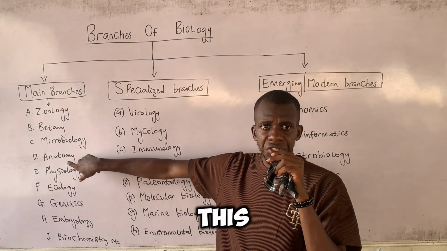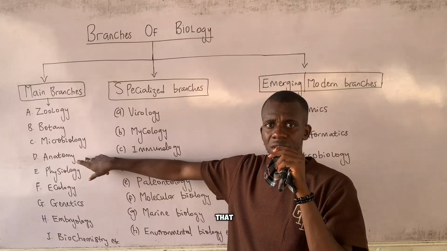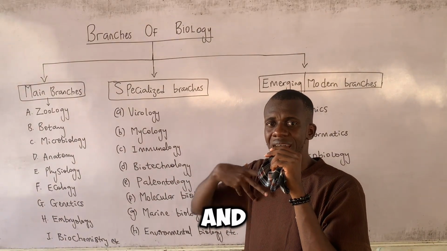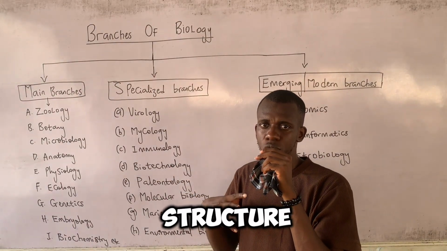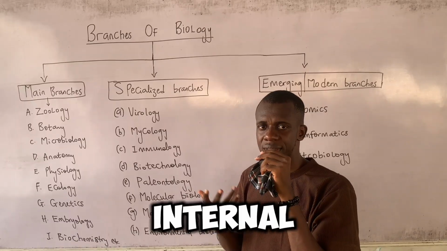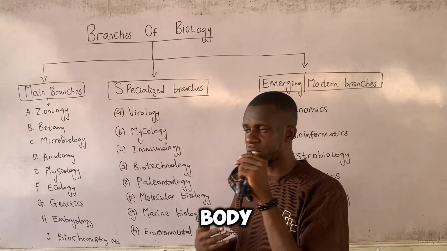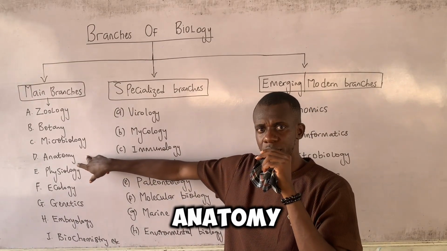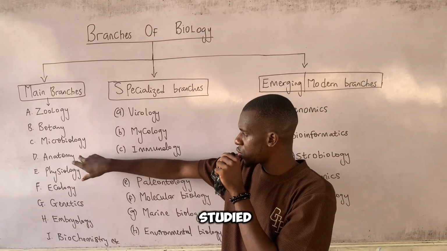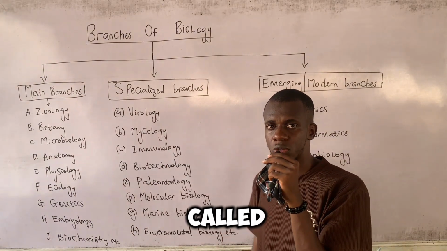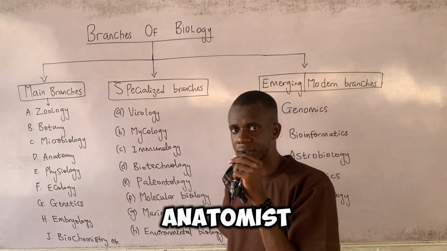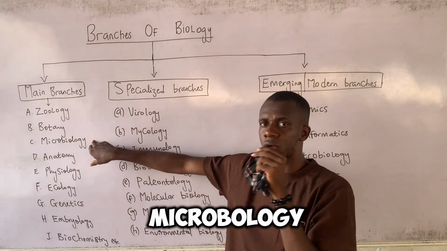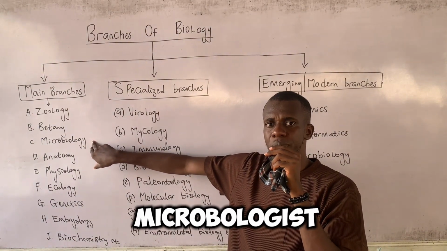This is the branch of biology that studies the internal and external structure of the body. It's termed anatomy. Now, one who studied anatomy is called an anatomist. One who studied microbiology is called a microbiologist.